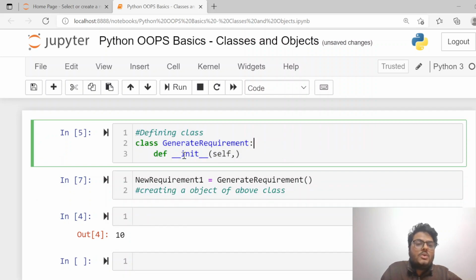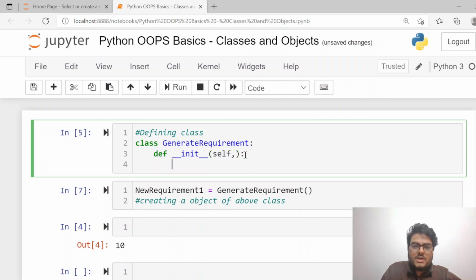Now this is nothing but a function because it starts with def, and in Python __init__ is a specific function called the constructor function. Every time you create an object from this class, this function gets called. So what we do is we assign some properties to the object through this method. This is a method in terms of classes, objects and object oriented programming. Whenever you see a function inside a class, you call that a method. So I want to assign some properties.